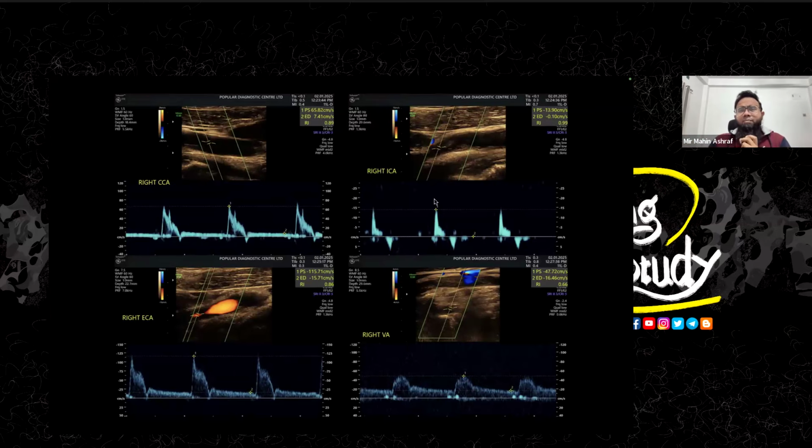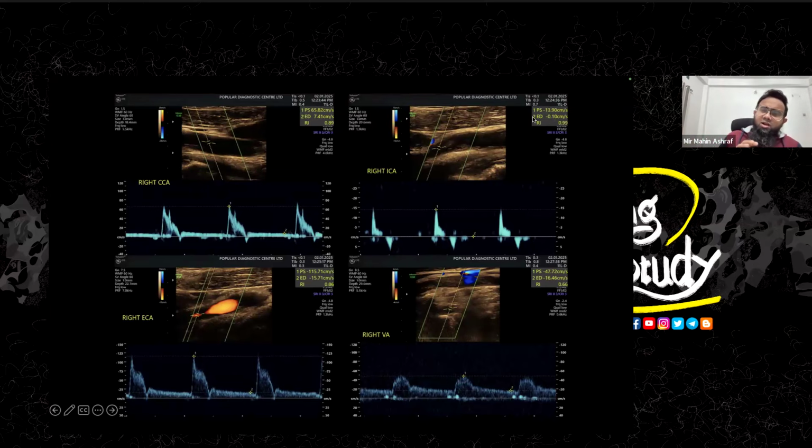We took samples from different parts of the right carotid system and vertebral system. On the right common carotid, external carotid, and vertebral artery, all show a very good amount of flow, but not the right internal carotid. We took the sample from the internal carotid artery, which is showing 13 centimeter per second.